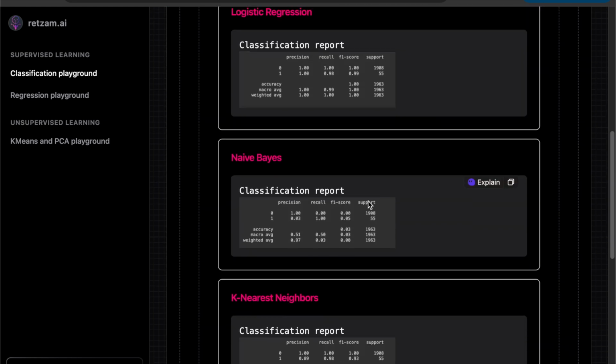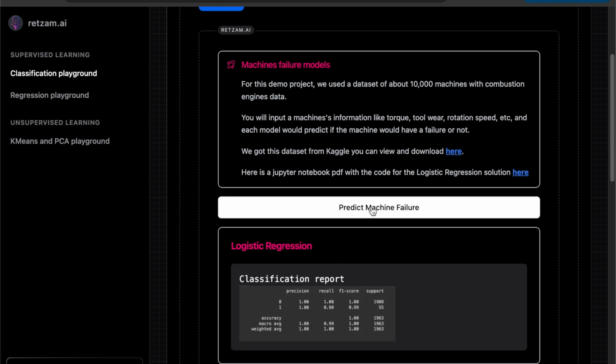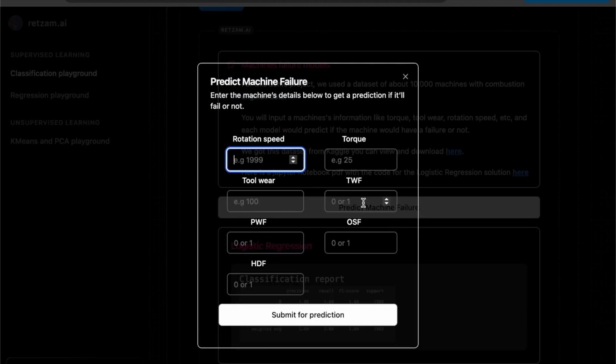We have classification reports for each one of the five models for each of these projects. So if we observe, for each of the projects we have at least five models, so you can see we have a lot of models for each one.